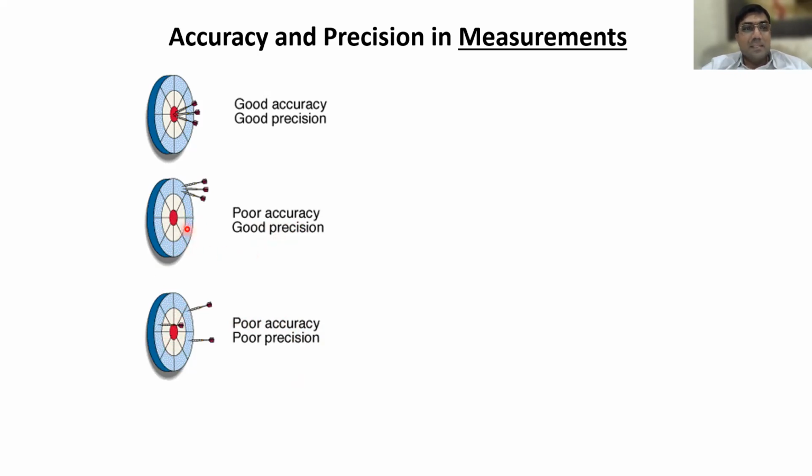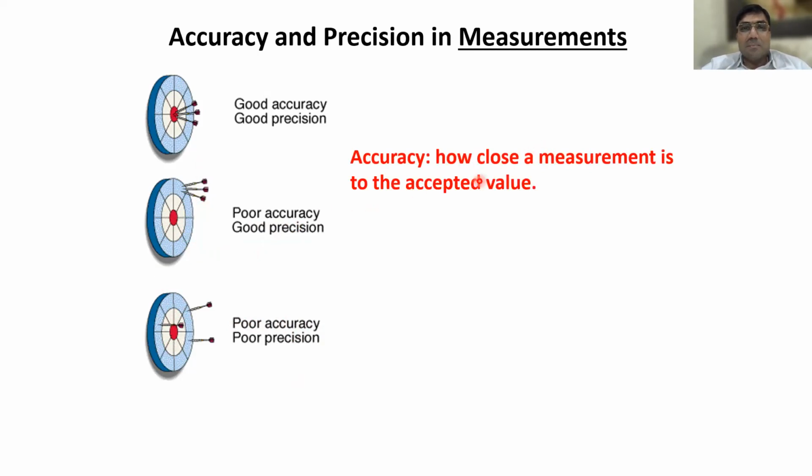What does precision mean? It is a series of measurements, okay? Accuracy means how close a measurement is to the accepted value. This is the accepted target. So how close you are to hitting or achieving the accepted target, that is what accuracy is all about.